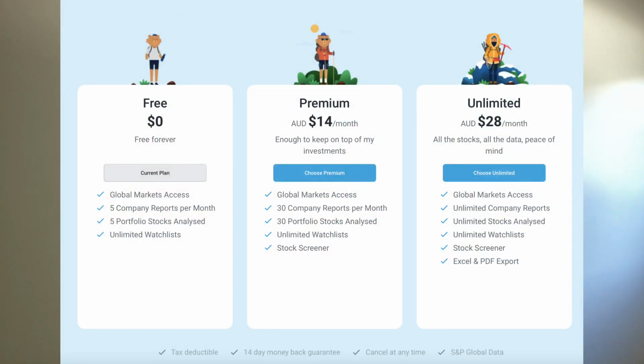Now, the next plan we have is the top tier plan in our range, and that is called the unlimited plan. Now, this plan includes everything from the premium plan, but it basically takes it up a notch, and a lot of it is implied from the name already.